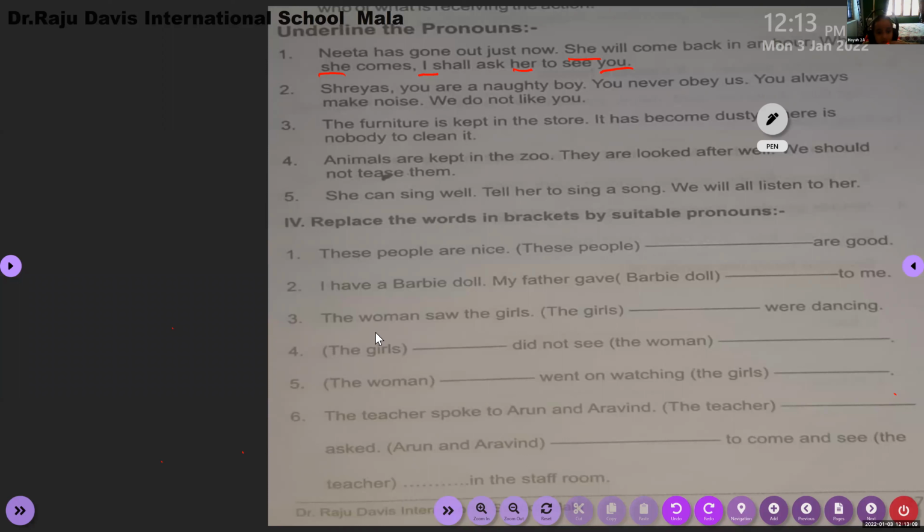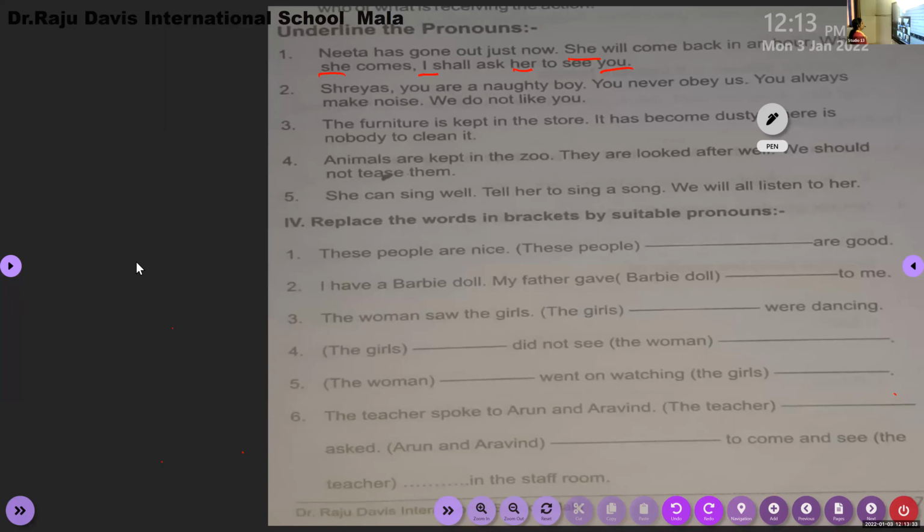Ma'am, some of us are not able to hear you. Let me check. Ma'am, your sound is very low. Yes, Chaitanya, can you hear me? Yes, ma'am. Chaitanya, come on, read the second question.